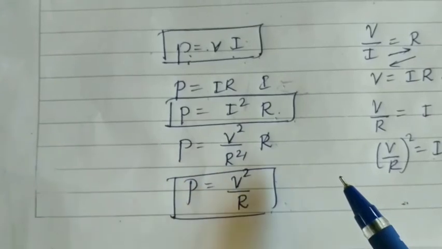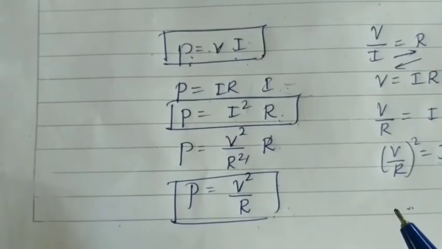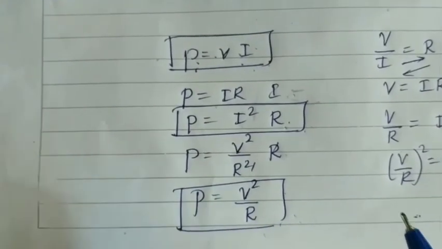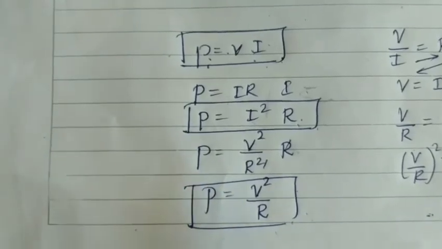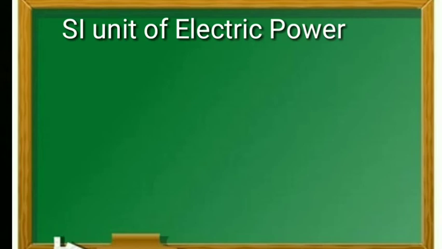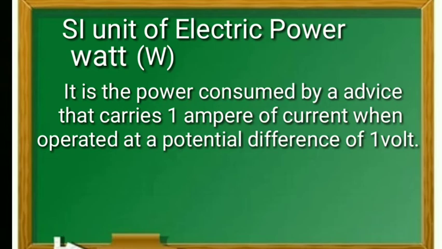The electric power is represented by the letter P. Now come to the SI unit of electric power. The electric power is represented by the watt, W-A-T-T. It is represented by the capital W. It is defined like this.